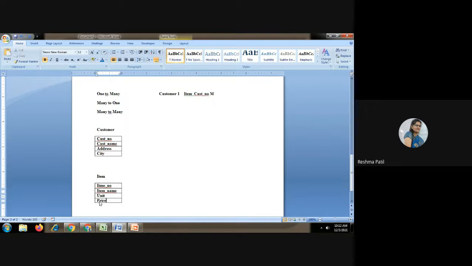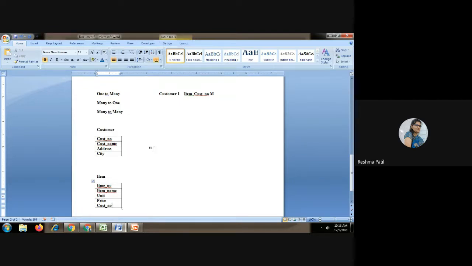As per the question, these are the attributes of this item table. But at last, if they have mentioned you have to show a one to many relationship, then explicitly while creating this table, you have to add cust number over here. So it means one customer can buy many items. That is a one to many relationship.